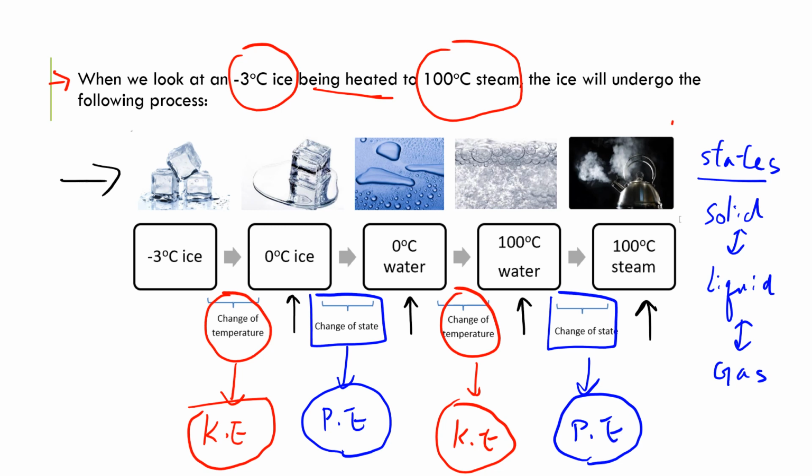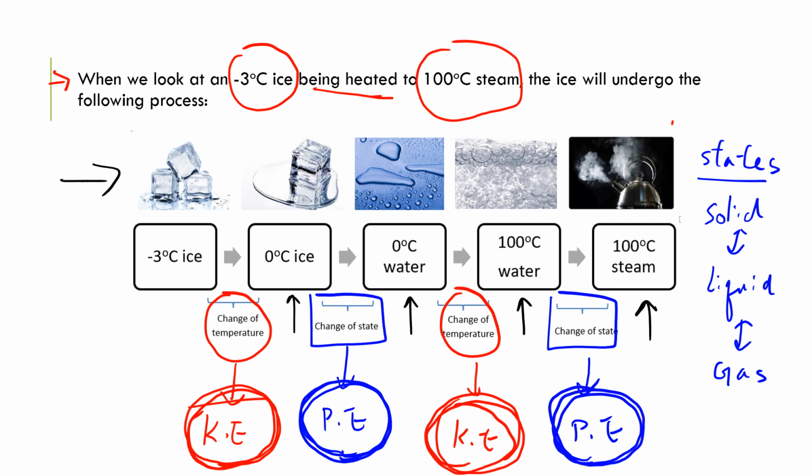So therefore, internal energy, we can have two things. The first thing is the kinetic energy, which is about the change of temperature. And the other one is potential energy, that is related to the state. So now we can have the internal energy in a more detailed way, which consists of two things.